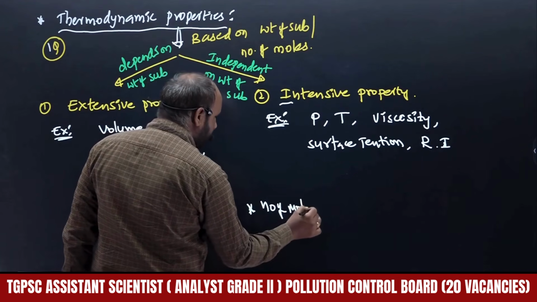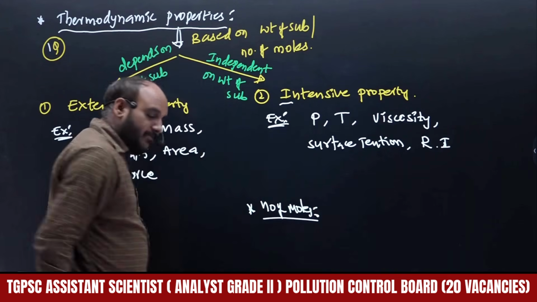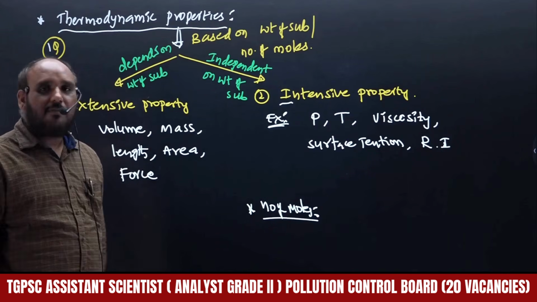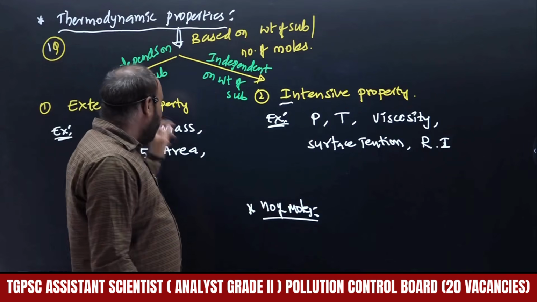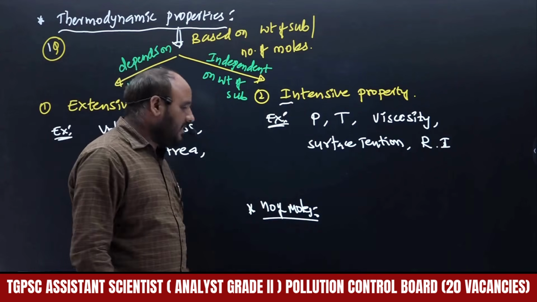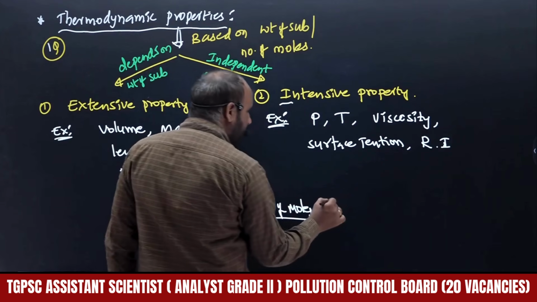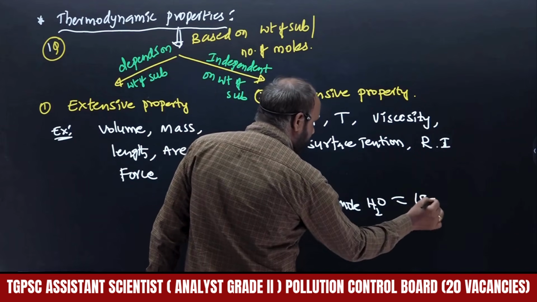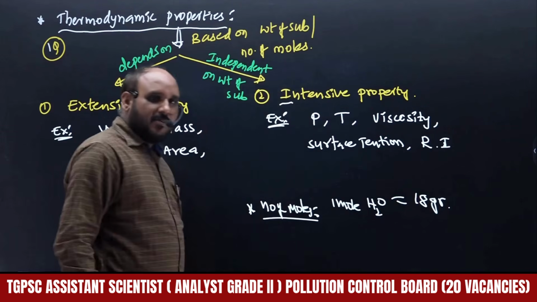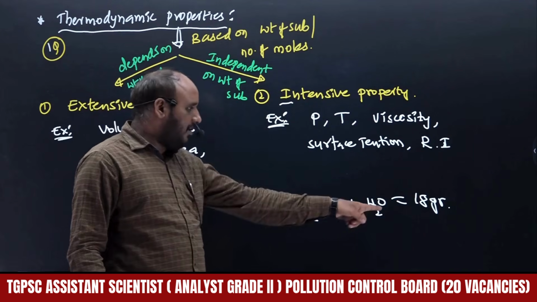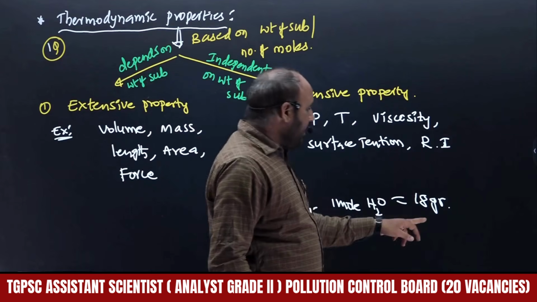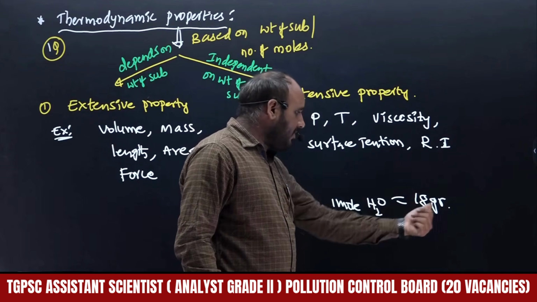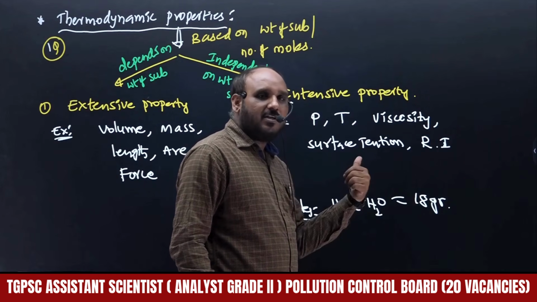Number of moles. What is the definition of number of moles? Weight by molecular weight, that is called number of moles. Is the number of moles an intensive or an extensive property? I will explain that easily. 1 mole of water consists of how many grams? 18 grams of water. 1 mole means weight by molecular weight. What is the molecular weight of water? 18. 18 by 18 gives 1 mole.